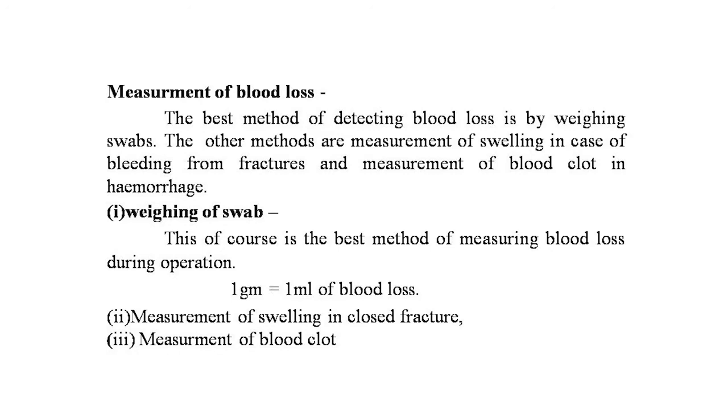And second is the measurement of the swelling in closed fractures. In case of moderate swelling in closed fractures of the tibia, the blood loss is estimated about 1 to 1.5 liters. Third is the measurement of the blood clot. The collected blood clot is kept in a spot and measured against a clenched fist of the patient. A blood clot of the size of the clenched fist is equal to 500 ml of blood. The clenched fist should be the patient's own.